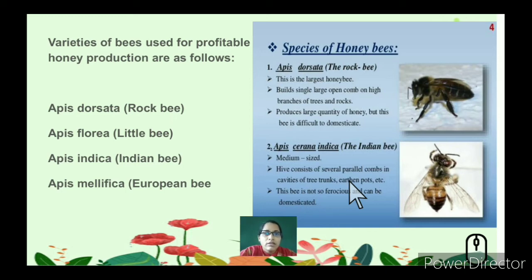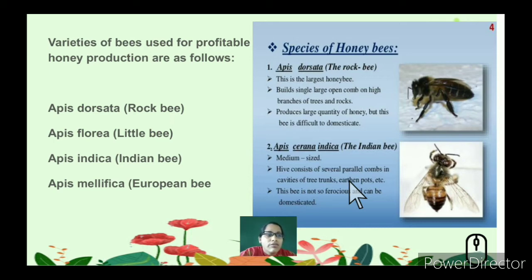So let's understand the 4 different types of bees. They are Apis dorsata, known as the rock bee, Apis florea, the little bee, Apis indica, the Indian bee, and Apis mellifera, the European bee. Let's understand each of these species.